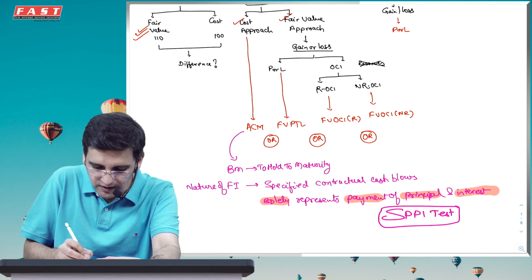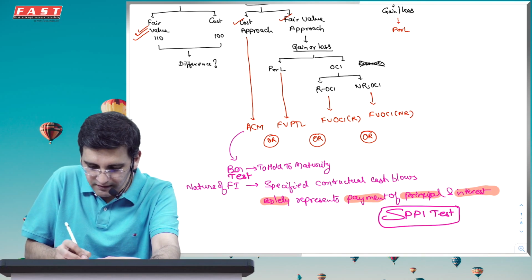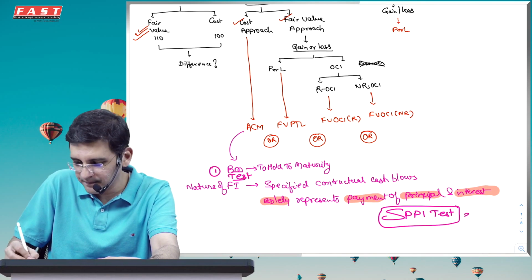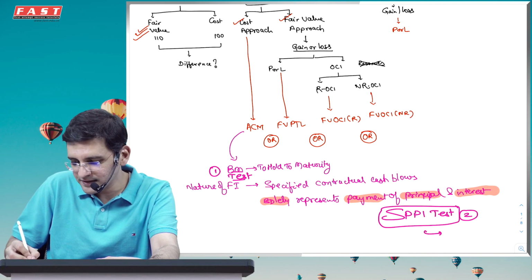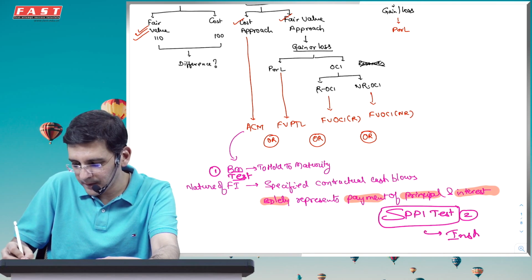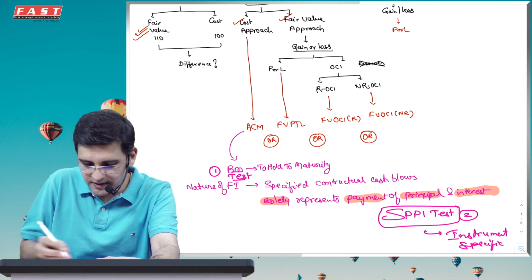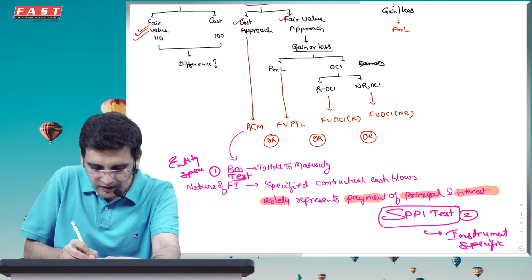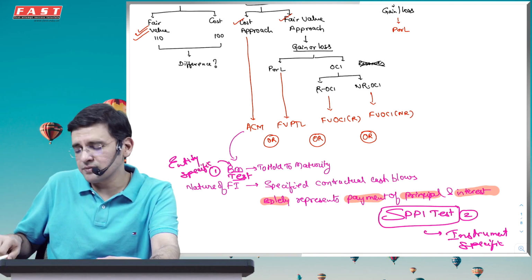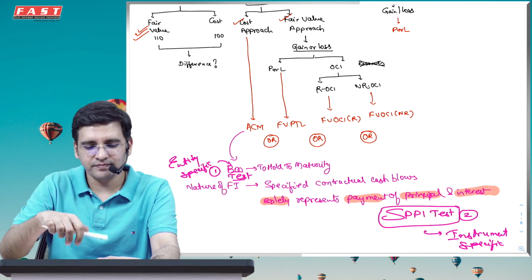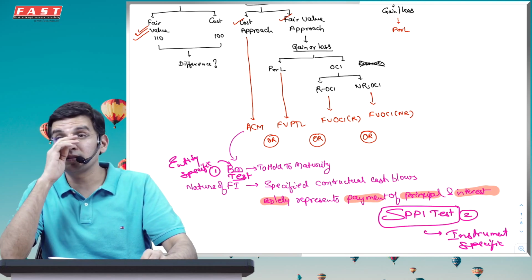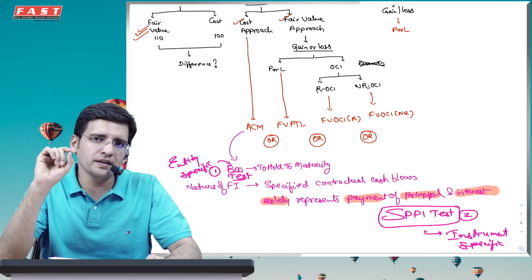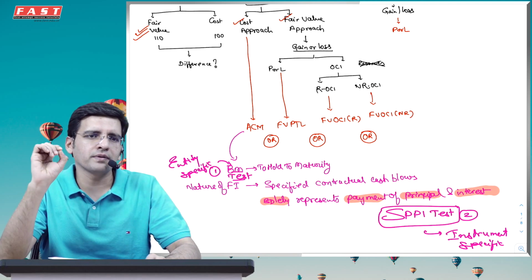So I have two tests. One is known as the business model test and second one is known as the SPPI test. This is instrument specific and the business model test is entity specific. If the nature of the instrument is such that it does satisfies the SPPI test, which is the instrument is solely and solely for payment of principal and interest.